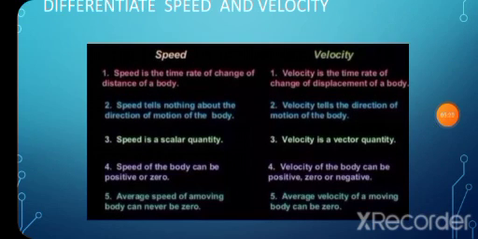Speed of the body can be positive or zero. Velocity of the body can be positive, zero or negative. Average speed of a moving body can never be zero. Average velocity of a moving body can be zero.